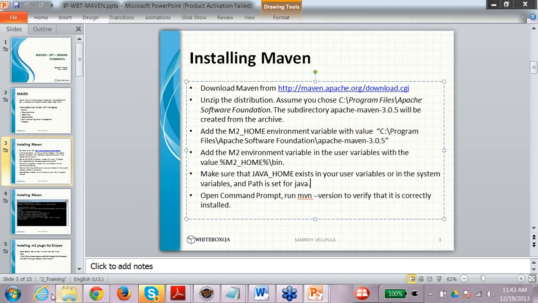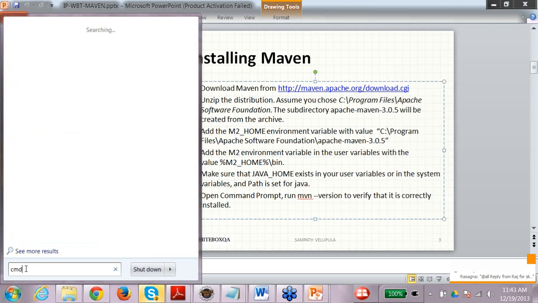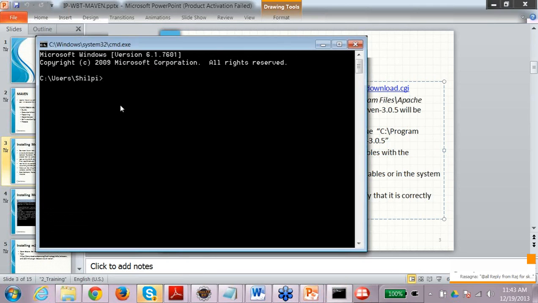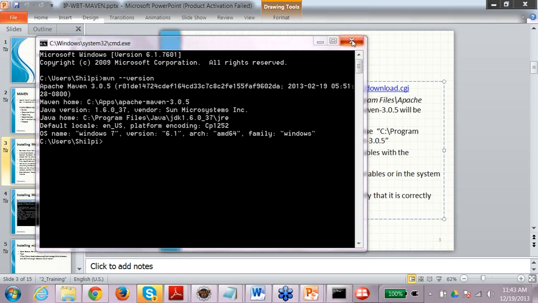Once Maven is set, you can start the command line and run mvn version. If you see this coming up, that means your Maven is correctly installed and can be used. You will see the Maven home, Java version and Java home. So this needs to be all set to work on Maven, right?